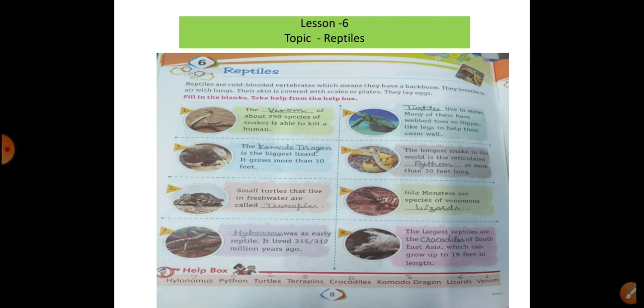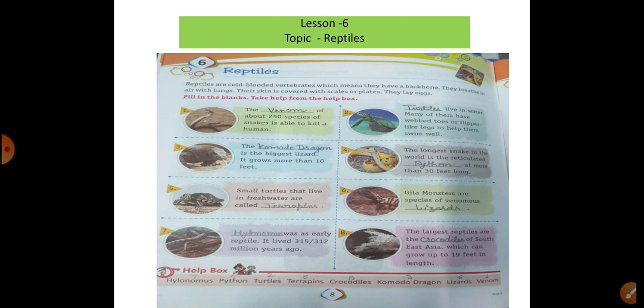Fifth is the smallest turtle, the name is Terrapin, a small turtle that lives in fresh water. Next you will see the Zilla monster, the name is lizard.